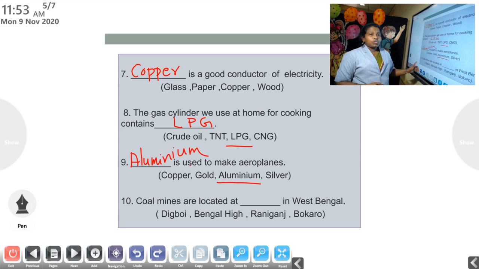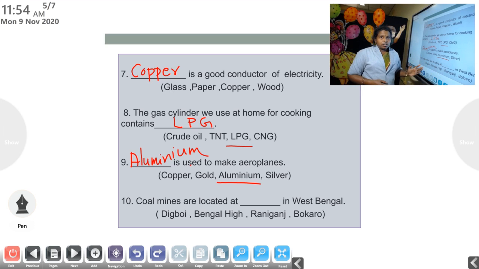Now, 10th question. Coal mines are located at dash in West Bengal. What is a mine? Mine is a place from where we take metals. Here, coal mines are located at dash in West Bengal.